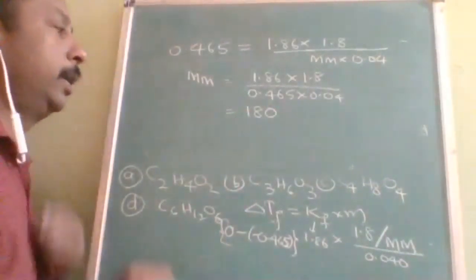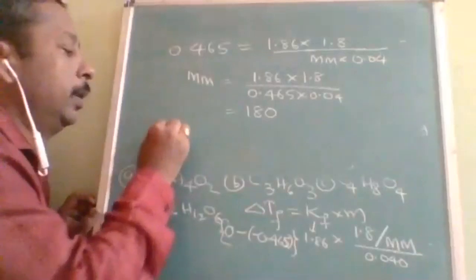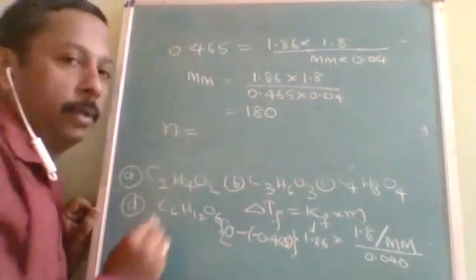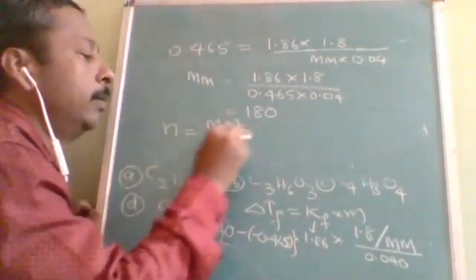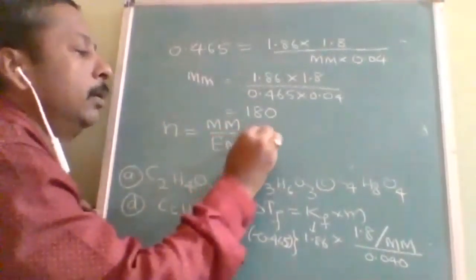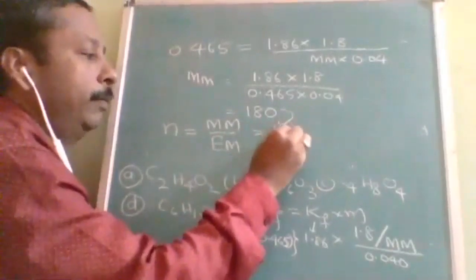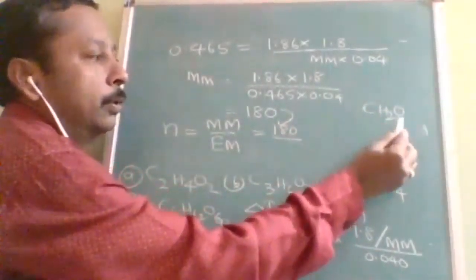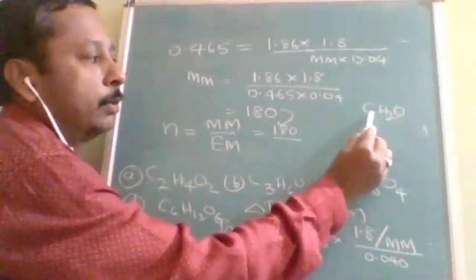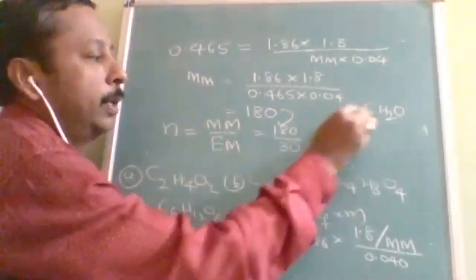But it is not the final answer. So the n factor, from the mole concept of the 11th class you have studied, is molecular mass divided by empirical mass. The molecular mass is 180. The empirical formula is CH2O, so 12 plus 2 plus 16 is 30, the empirical mass.